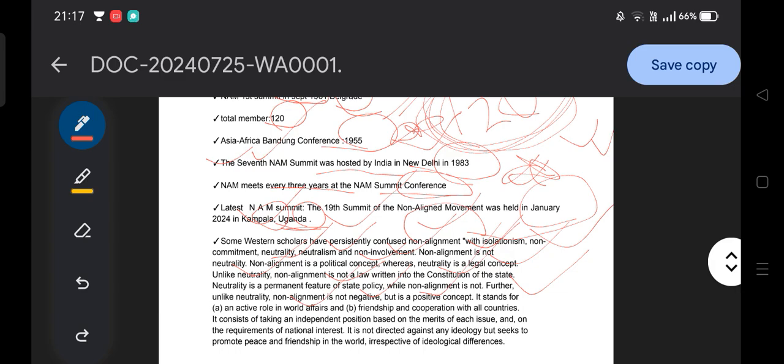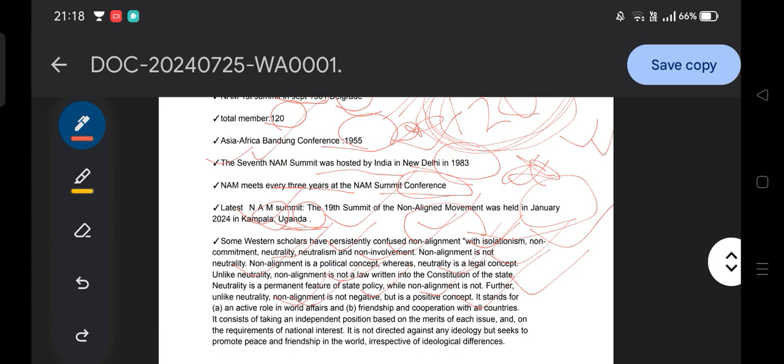Also, different scholars highlighted that it is strategic autonomy by India, friendship and cooperation with all countries. How? Friendship and cooperation with all countries, in the sense that newly decolonized, newly independent countries are part of the non-aligned movement, and they exercise their own national interest. They take decisions with the objective of promoting autonomy. Okay, getting my point? It is a positive concept, it is not a negative concept.